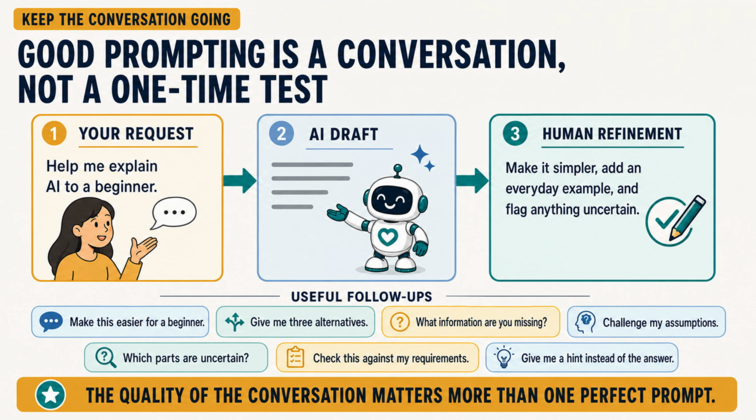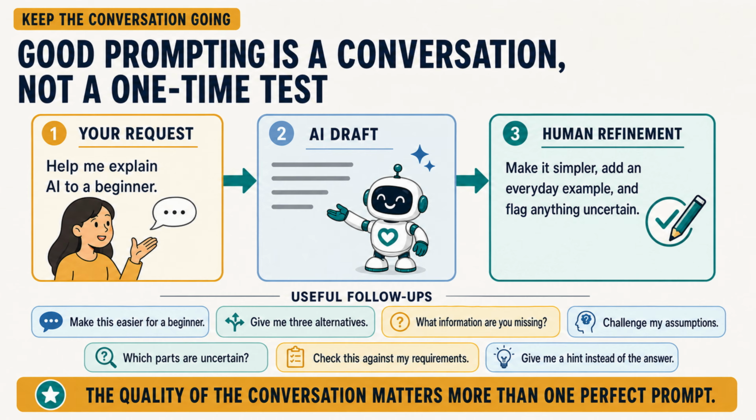When the AI misunderstands, correct it early. A focused follow-up is often more efficient than rewriting the entire prompt. Productive prompting includes listening, evaluating, and redirecting. The goal is not to discover one perfect sentence that controls the system forever. The goal is to guide a useful conversation while keeping your own purpose and judgment active.